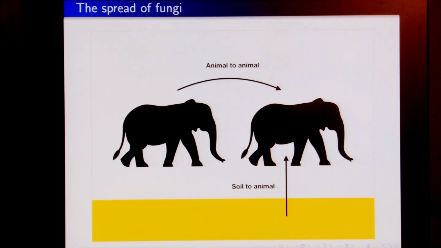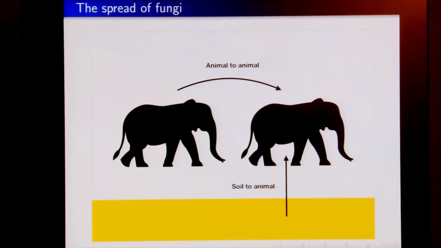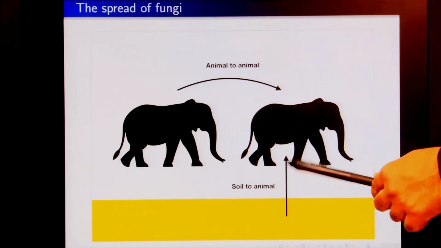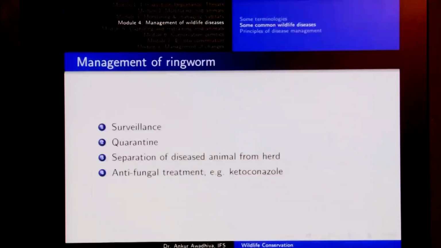In the system, we can have an animal to animal spread of ringworm, because it is a contagious disease. So it can spread from one animal to another through touch. Also the pathogen is stored in the soil, and so it can also spread from soil to the animal. So even if we do not have any animal that is showing symptoms of ringworm, this disease can again occur in the system by coming from the soil.